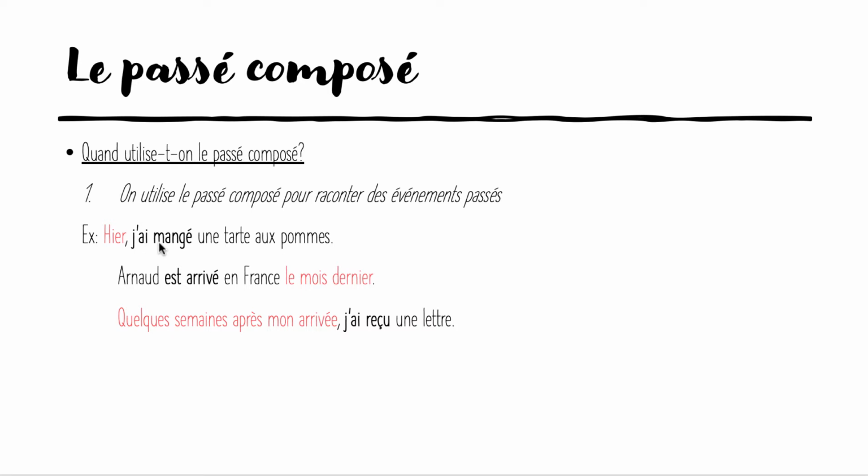So, hier, j'ai mangé une tarte aux pommes. Hier, of course, tells us that we're speaking of the past. J'ai mangé une tarte aux pommes. Notice that here I am describing an event. I ate an apple pie. Arnaud est arrivé en France le mois dernier. Again, it is an event that happened in the past month. Quelques semaines après mon arrivée, j'ai reçu une lettre. Again, an event that happened some weeks after my arrival to whatever destination I'm speaking of. Okay, so that's le passé composé for this class. Only content yourself with knowing that we're speaking about past events.